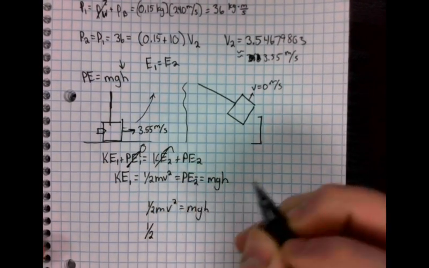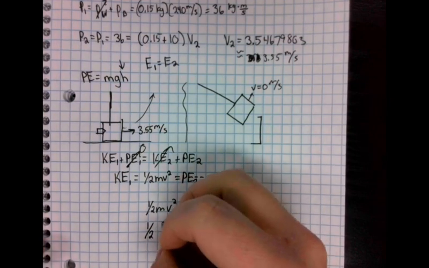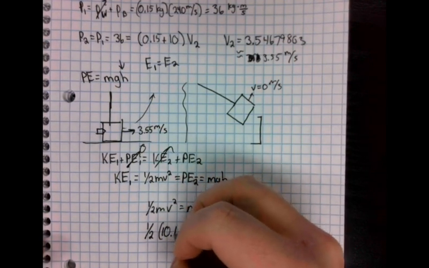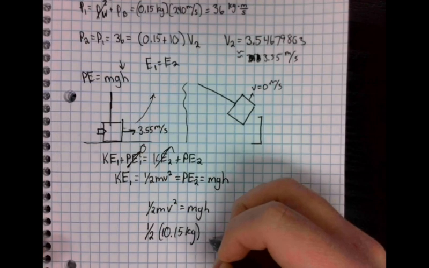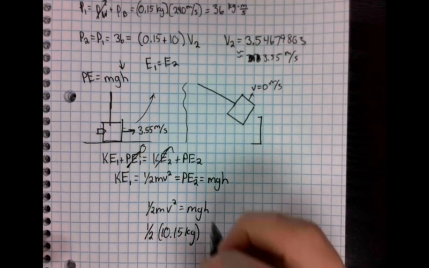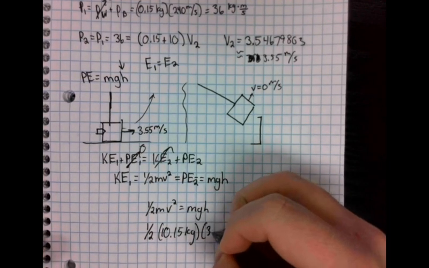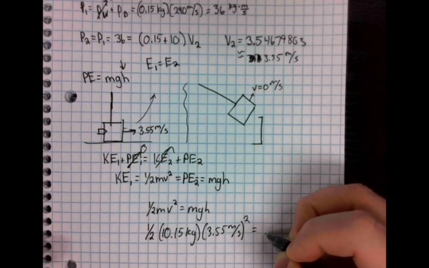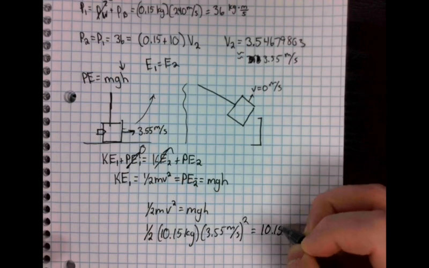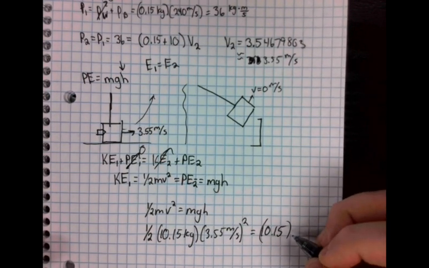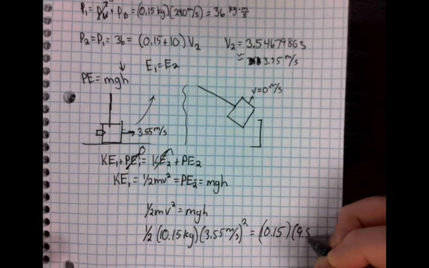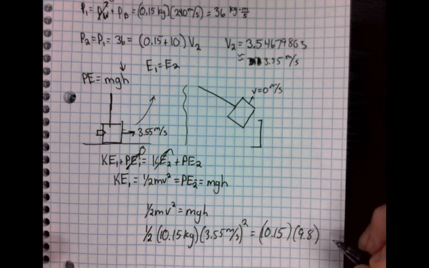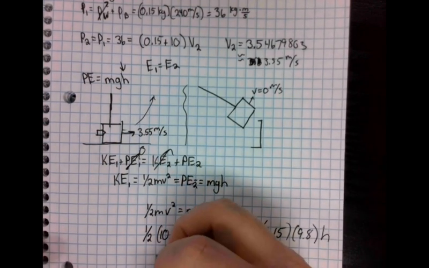So we have 1/2. Mass is going to stay the same, 10.15 kilograms. Velocity is going to be 3.55 meters per second, and that's going to be squared. Equals mass is 10.15, but again, we're going to cancel that. We're not actually going to plug that in. g is 9.8. And then height is going to be our unknown.